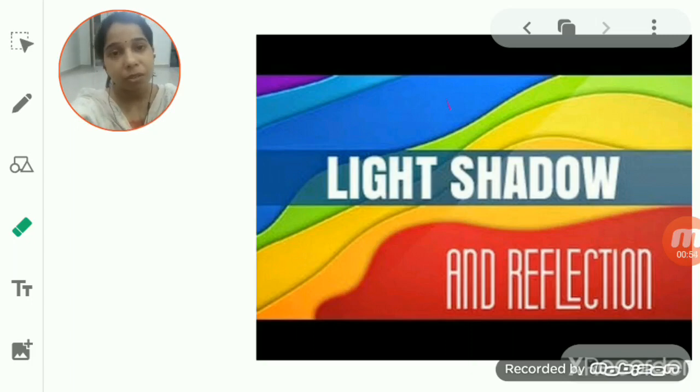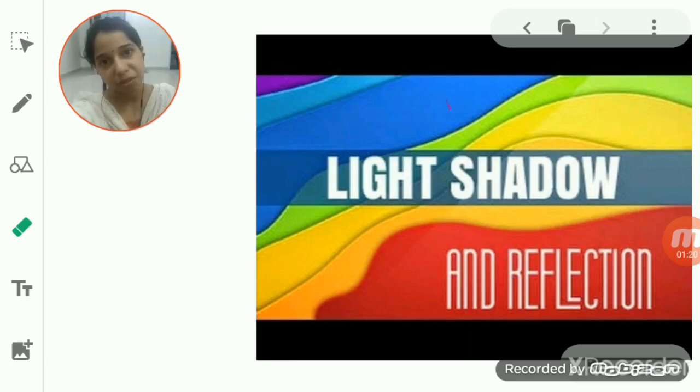What about reflection, student? Reflection is what? In reflection, basically we use light rays. Suppose an object is there and sunlight is coming to that object, then what happens? The light ray which is coming to the object strikes the object and gets reflected in the other direction.